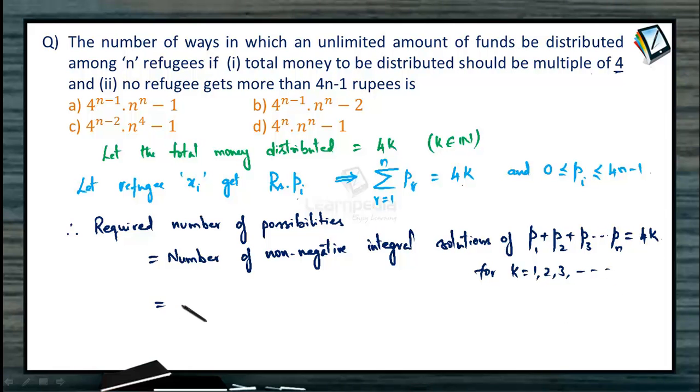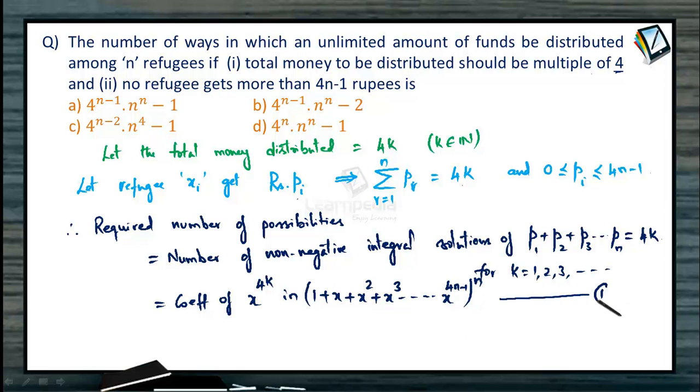By the multinomial theorem, what we are looking at is the coefficient of x to the power of 4k in (1 plus x plus x square plus x cube plus so on up to x to the power 4n minus 1), since each person can receive at most 4n minus 1 rupees, and there are n such refugees.